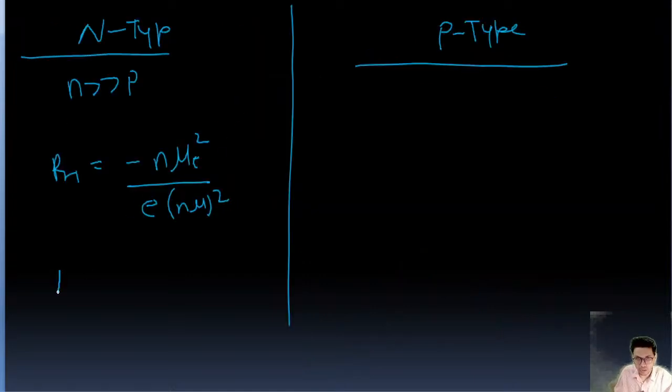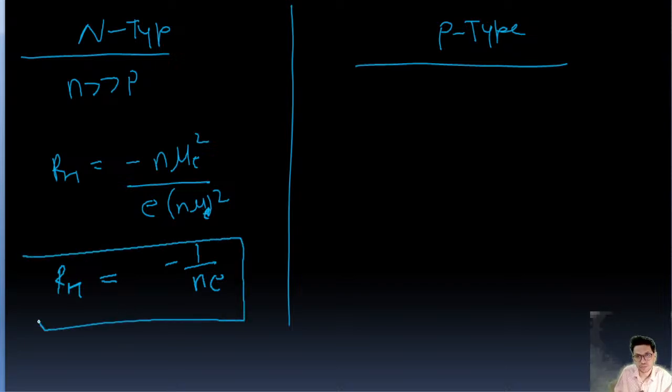So if we solve it, RH is going to be minus 1 upon ne. So this is minus 1 upon ne. This is the Hall coefficient.